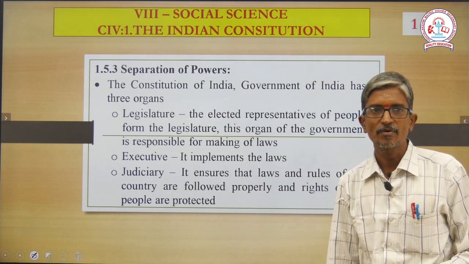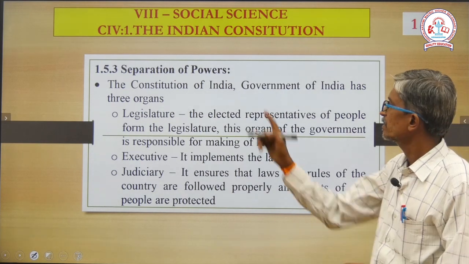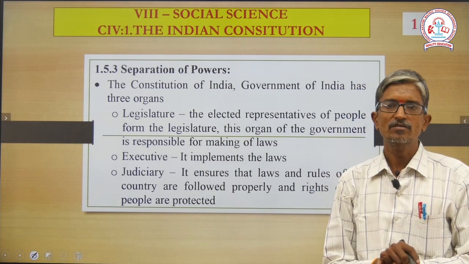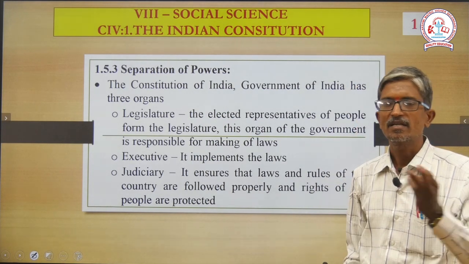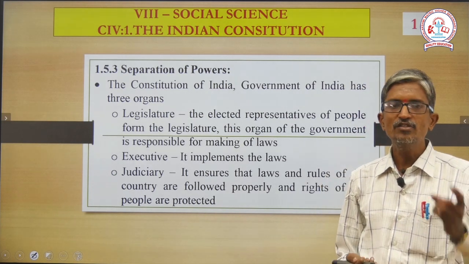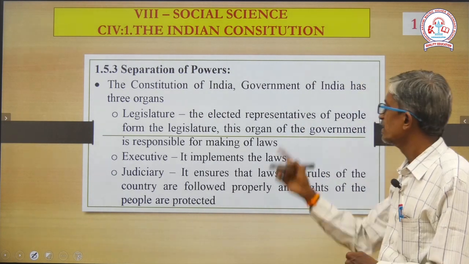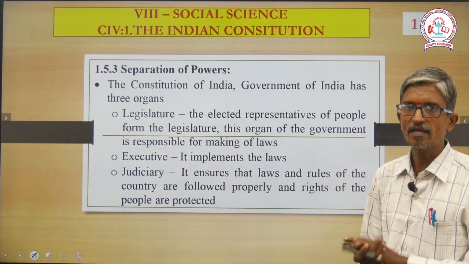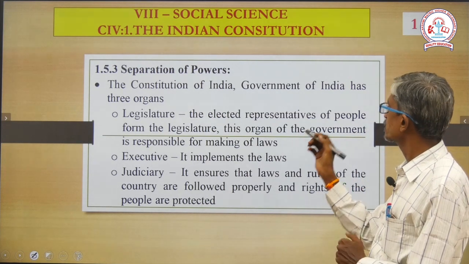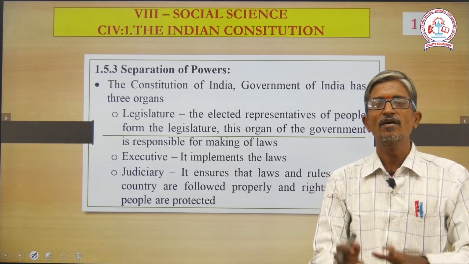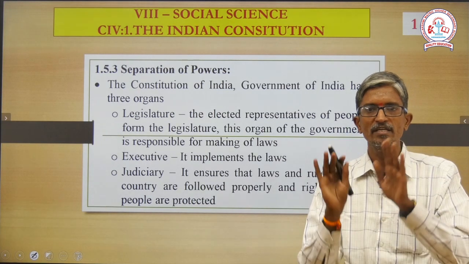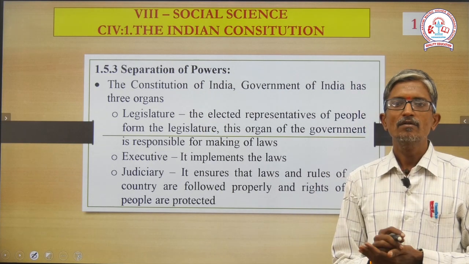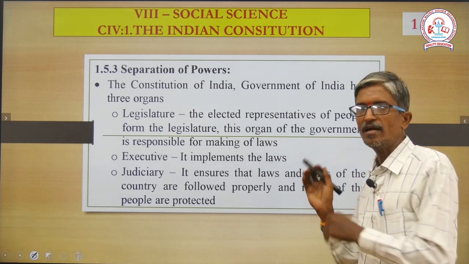Next, separation of power. How are they separating the power? According to the Constitution, the Government of India has 3 powers: legislative power, executive power and judiciary power. What is legislative power, sir? The elected representatives of the people form the legislature. They only create the rules and regulations then and there. This organ of the government is responsible for making laws. No other people have a right to create them. So if I want to create laws, I want to become a member of this particular legislature.